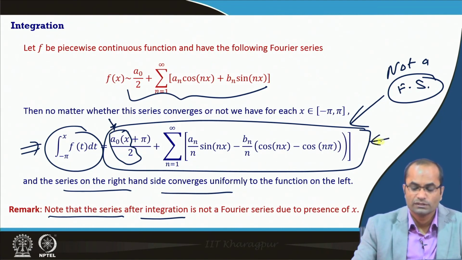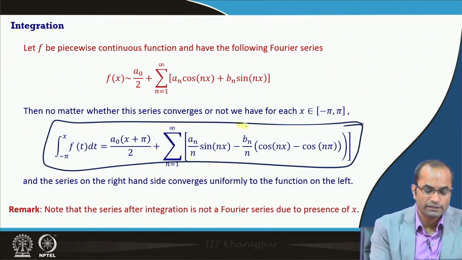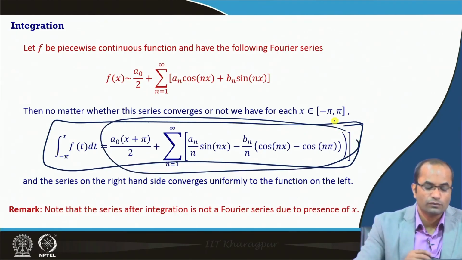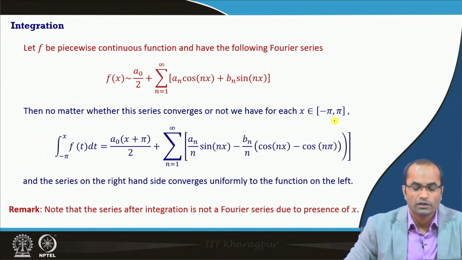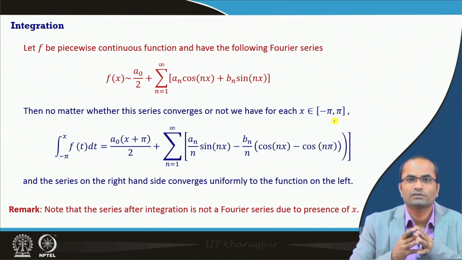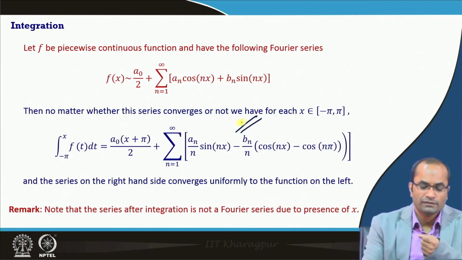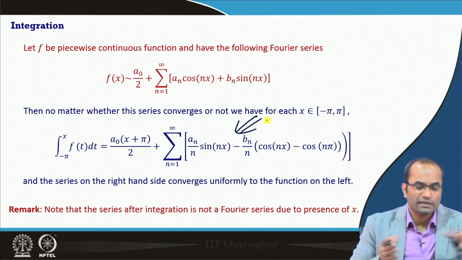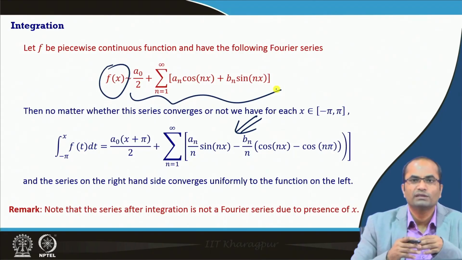So, this new series here on the right hand side is not a Fourier series, but however we have this nice result which says that the equality of this integration holds irrespective of whether the original series converges or not. And again we can recall the construction of the Fourier series that was based on equating integrals, and this is precisely what is happening here, that we are integrating the f and integrating this right hand side, and naturally this should be equal because of the construction of the Fourier series as well.